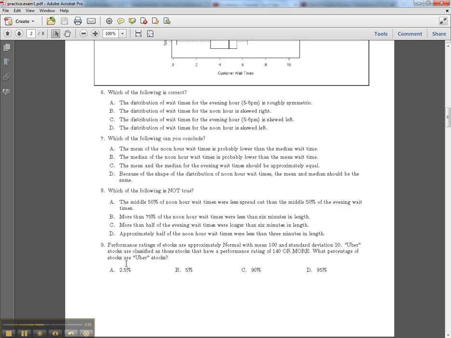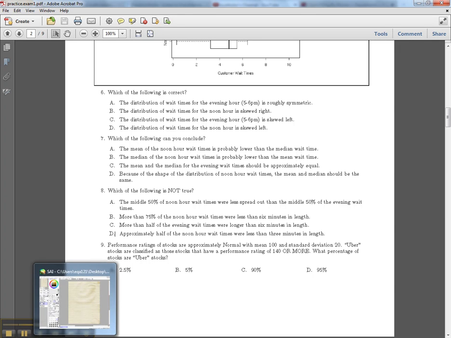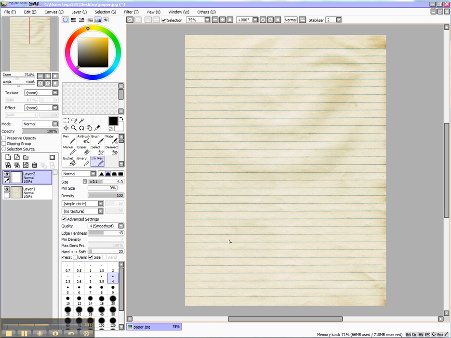Let's continue. Number 9 says performance ratings of stocks are approximately normal with a mean of 100 and a standard deviation of 20. Uber stocks are classified as those stocks that have a performance rating of 140 or more. What percentage of stocks are Uber stocks? So 140 or more. The best way to do this is to draw it out. So my distribution looks like this. I'm sorry if it's a bad drawing.